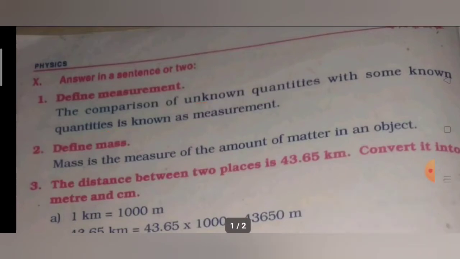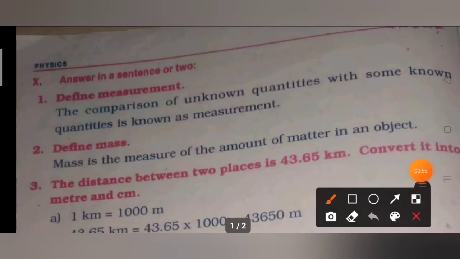Okay, the next question. Define mass. Mass is the measure of amount of matter in an object. How much amount of matter is present in an object is called its mass.